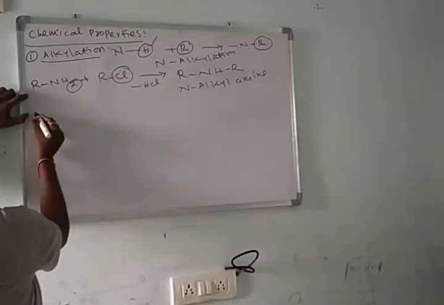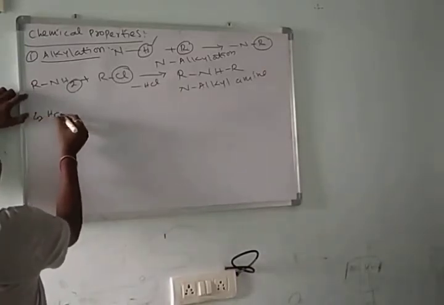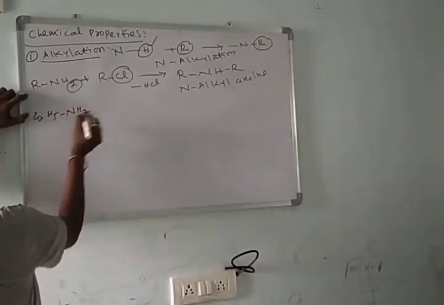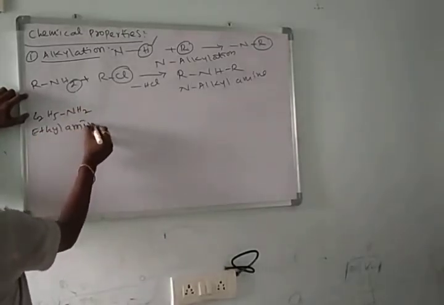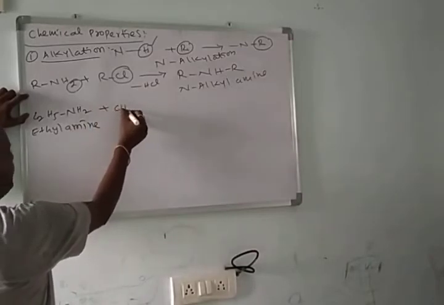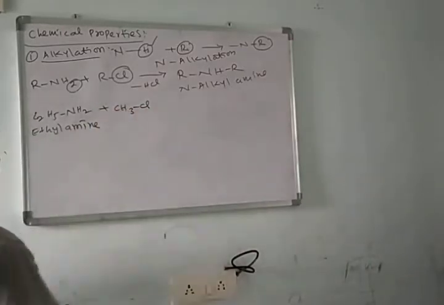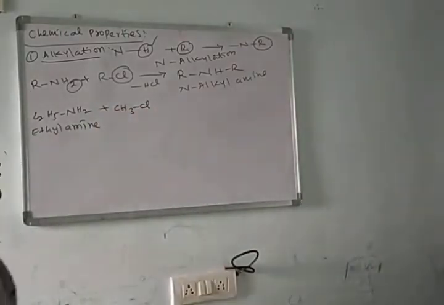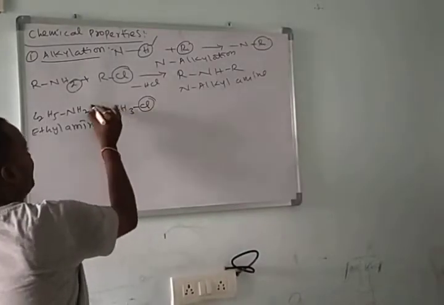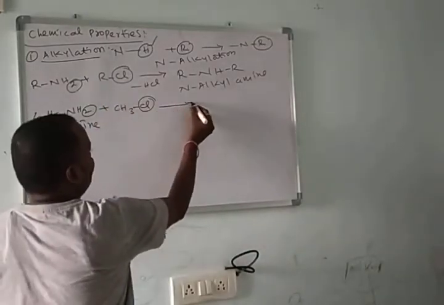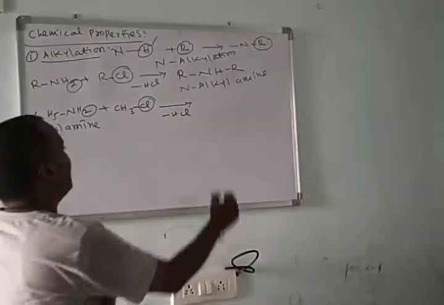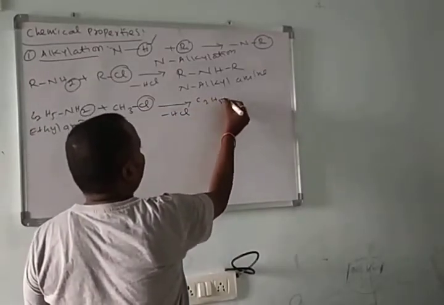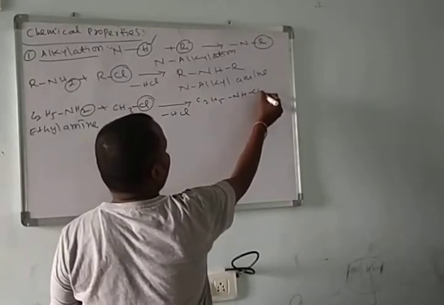Here I am taking a different example. First example, ethylamine. Ethylamine reacts with methyl chloride, CH3Cl. What happened? Here this Cl and here H lose an HCl molecule and form C2H5NHCH3.